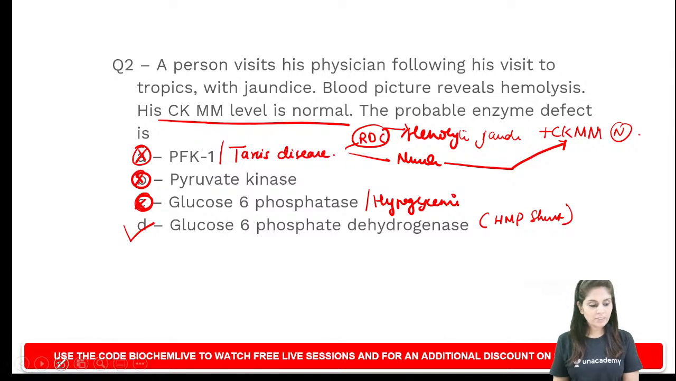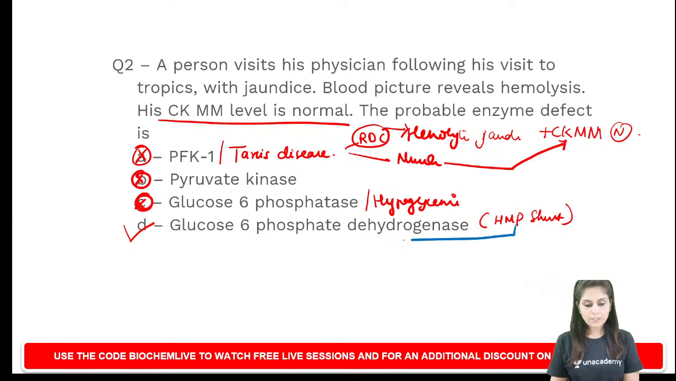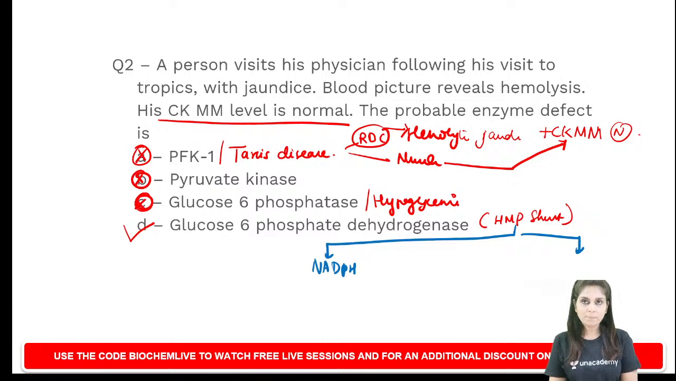And what are the two significances of the HMP shunt? One is that it acts as a source of NADPH. The other significance is that it acts as a source of ribose 5-phosphate. And just in the previous question, I told you ribose 5-phosphate is necessary for purine and pyrimidine nucleotide synthesis. So this significance we already know.